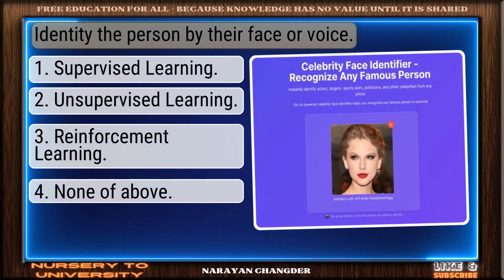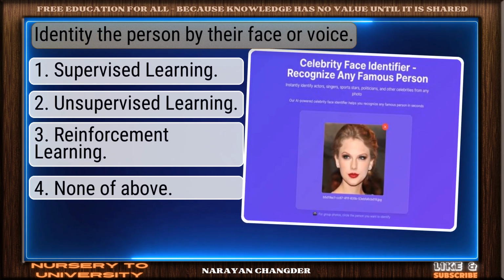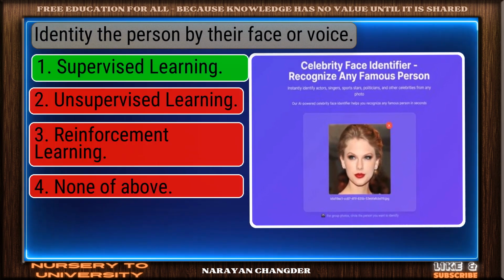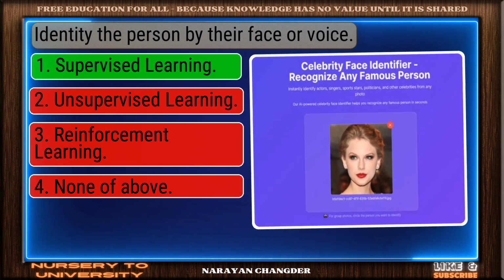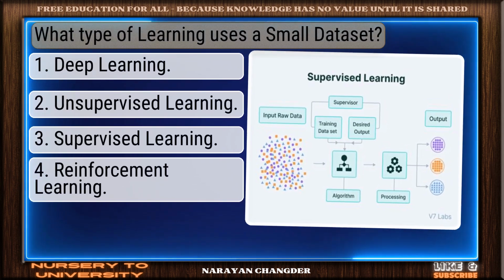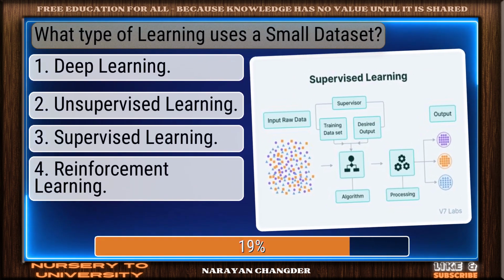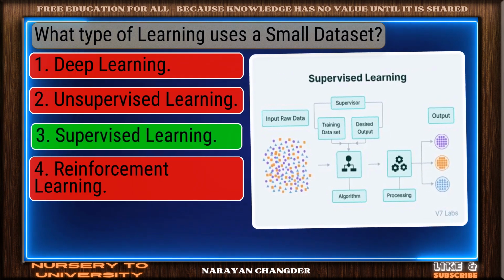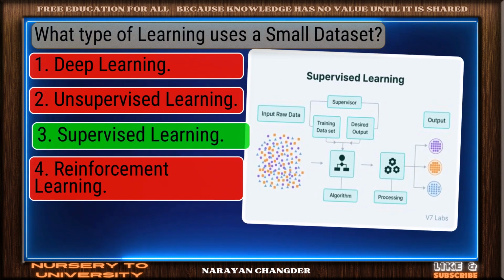Question number 3. Identify the person by their face or voice. You got it. Your choice supervised learning is right. Question number 4. What type of learning uses a small data set? Great thinking. Supervised learning is the right choice.